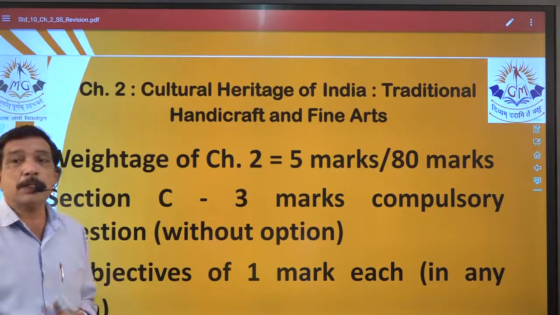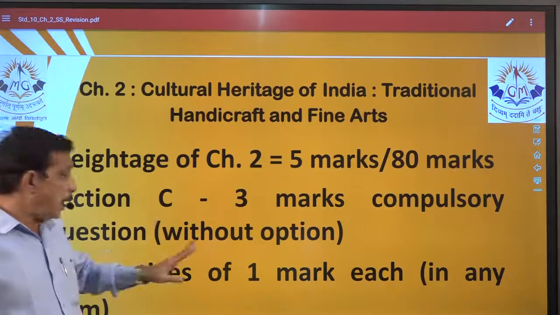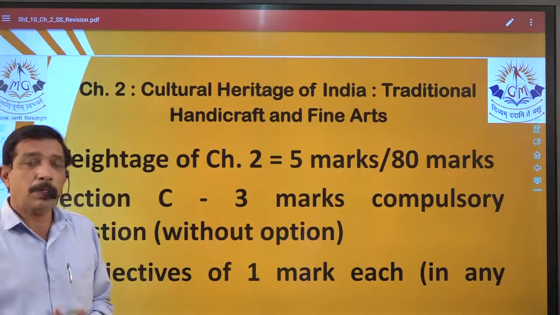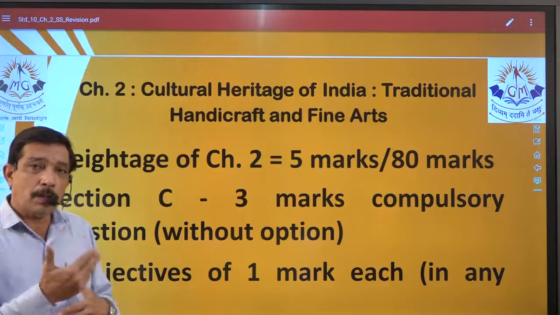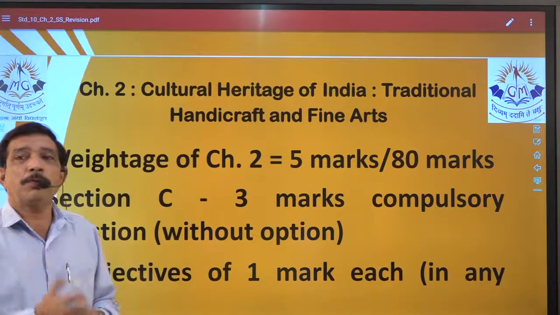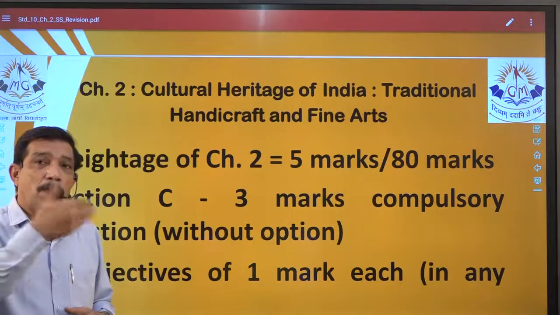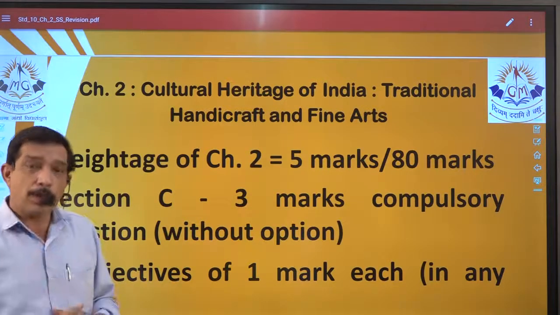Now section C is 3 mark questions. Compulsory and without option means there will be no other option. We have already discussed that. Normally, if there is question number 15, there will be another question number 15, so that you have a choice between those 2 questions, and whichever you want to write, you can write.